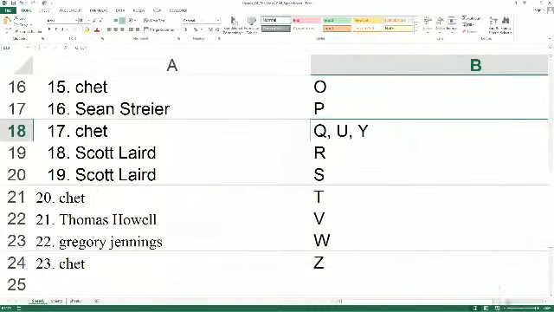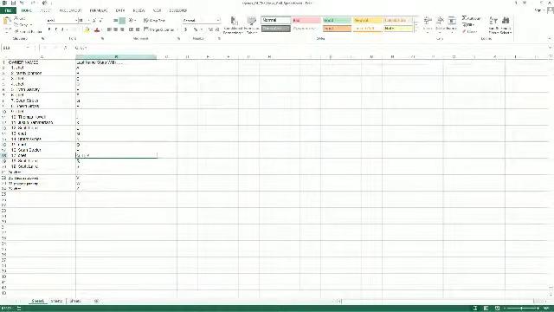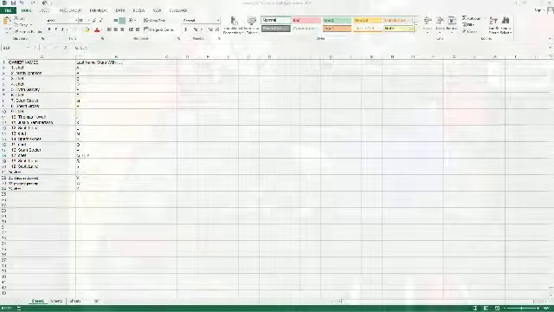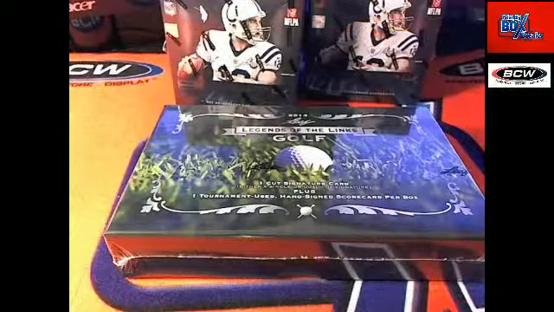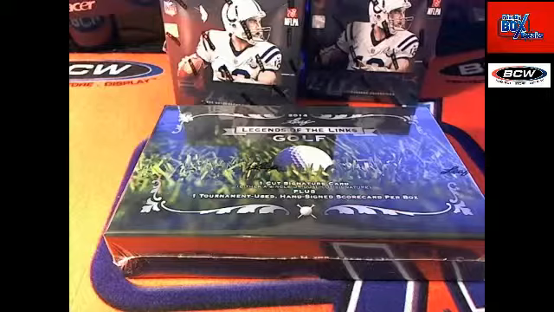So every single one of these letters has a hit. Every single one of them has a potential to get a hit. The only letter that doesn't have a hit is X, and that's not in here. So let's do it, man. Let me know if you guys want to trade any letters.